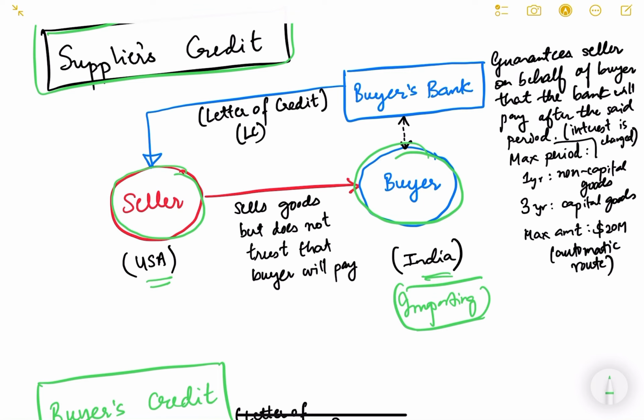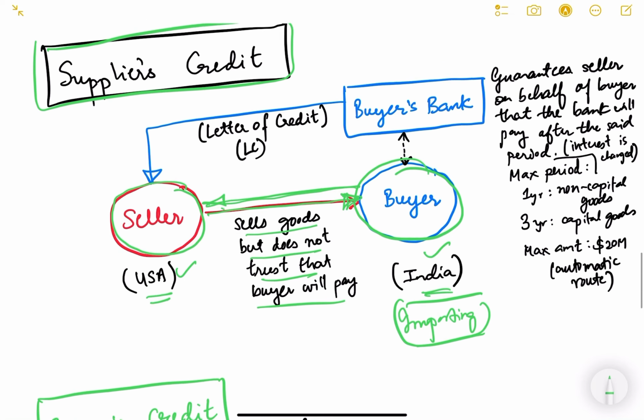Now this seller sells the goods but does not trust that the buyer will pay him for his goods. Also, the buyer does not trust that if he gives the payment, the seller will actually deliver the material or whatever goods he has ordered. Because these two are in different countries, they don't know each other and there is no trust between them, this transaction is very difficult.